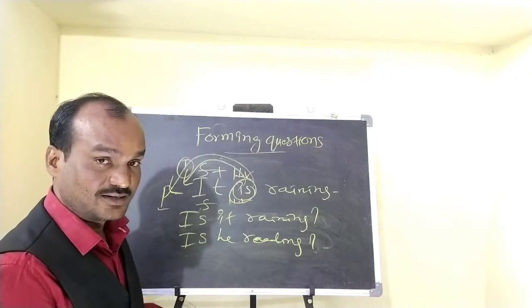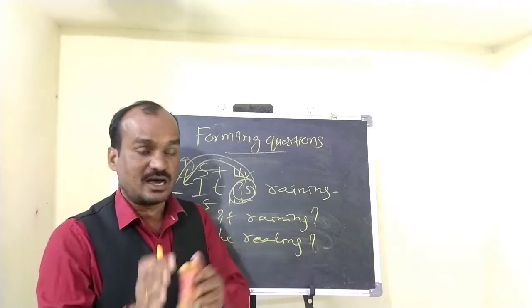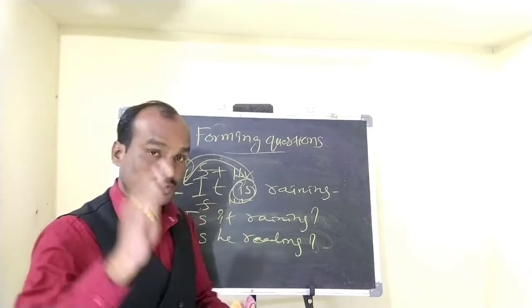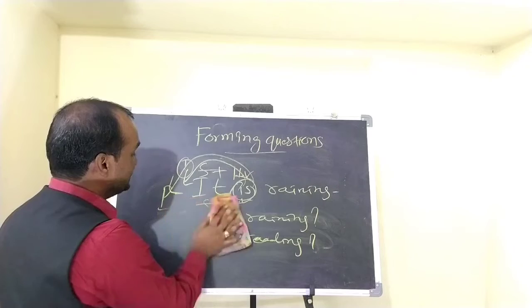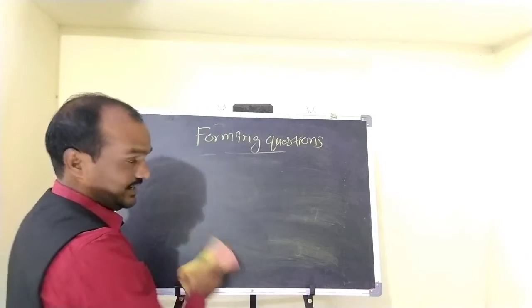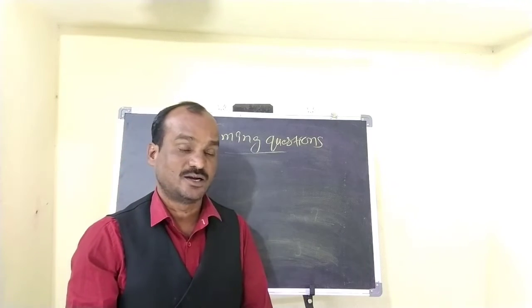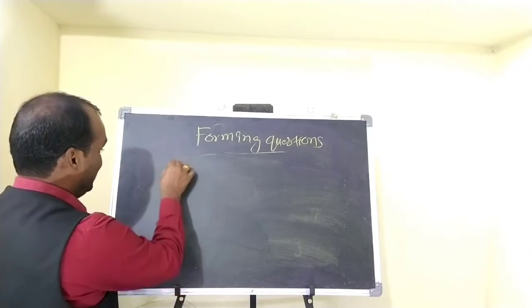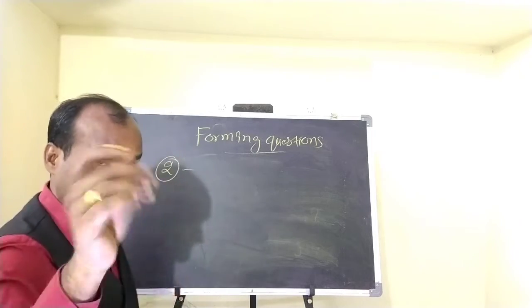They is the subject, are is the helping verb. Are they reading? So this is one way. By placing the helping verb of the sentence before the subject, we can change a positive statement into an interrogative one. Right. That is the first way.